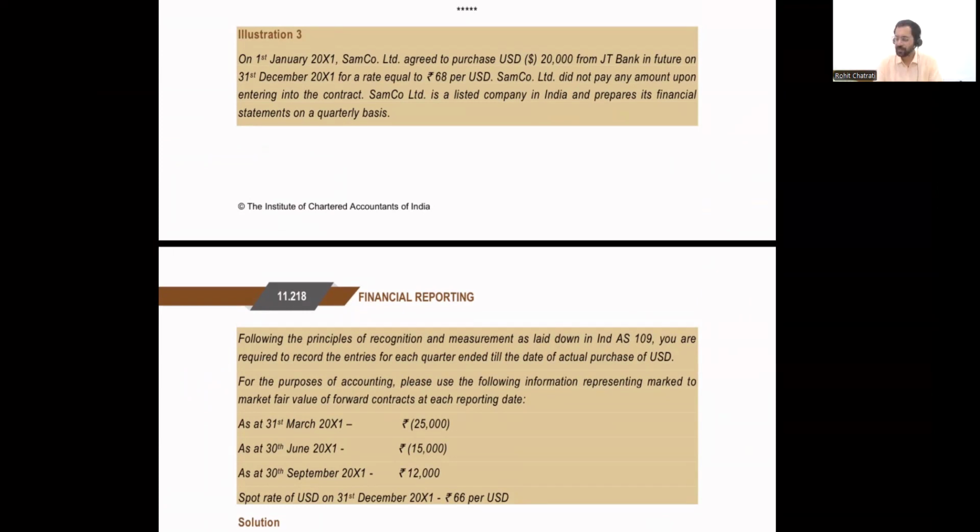This is illustration 3 from the Comprehensive Illustrations section. On 1st January 2021, Sam Company Limited agreed to purchase 20,000 US dollars from JT Bank in future, on 31st of December 2021. The term or maturity period was 12 months, where Sam Company has agreed to purchase $20,000 at a rate equal to 68 per dollar.